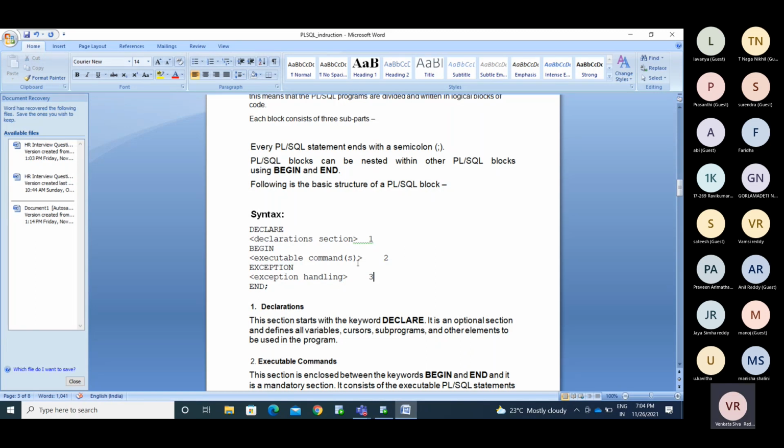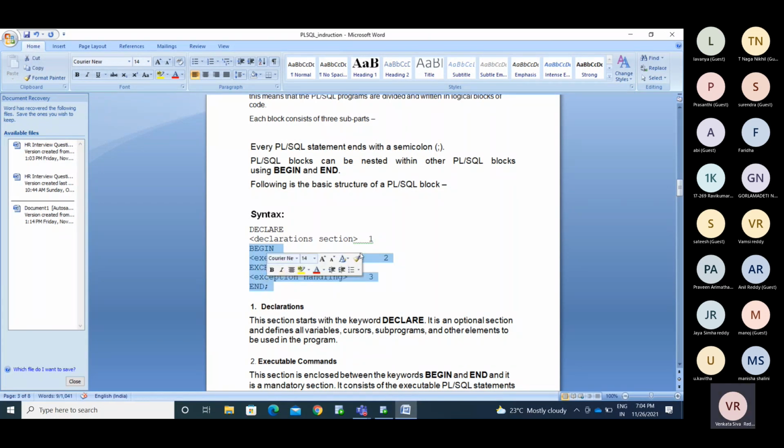This is the optional section. If you write it or not, I don't bother about that. It can work. If it is required to declare anything, we'll use a declarative section. If I don't want to declare anything, I don't need the declarative section, so I can directly use the main section, or executable section.